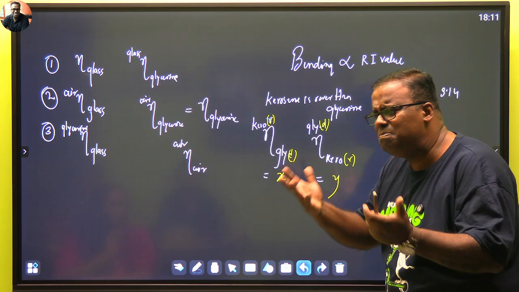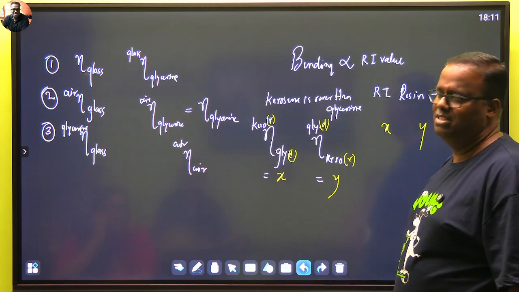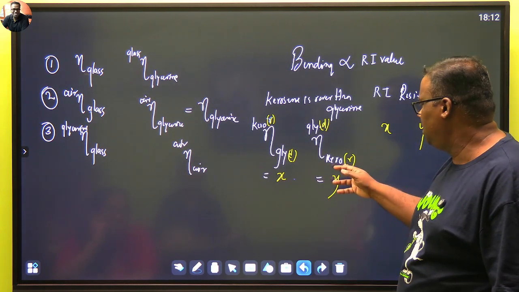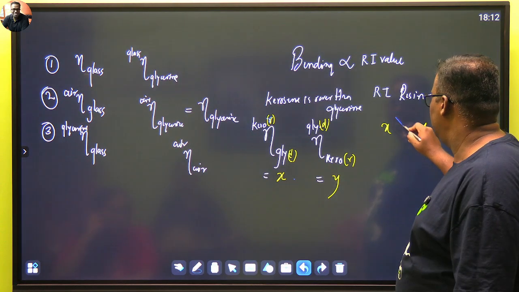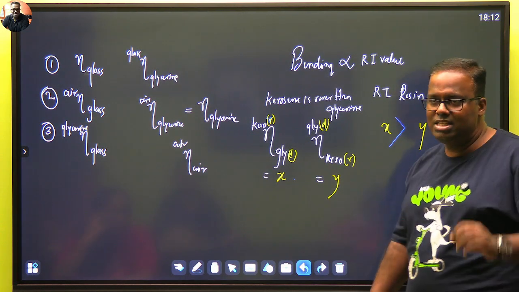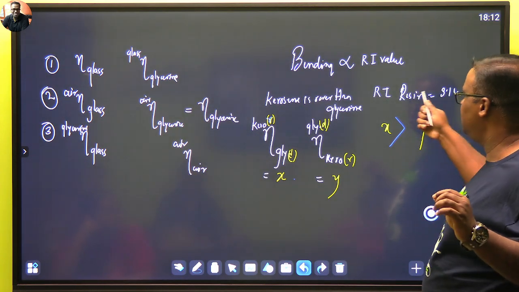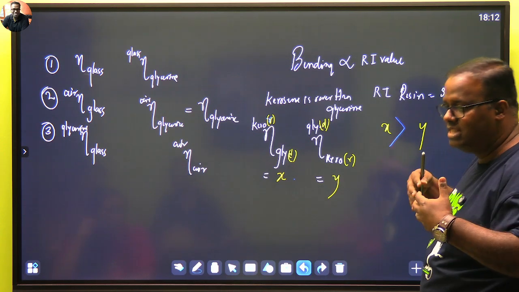Because as simple as that, you are measuring the refractive index of a denser medium as compared to rarer. So its refractive index has to be more. You are measuring the refractive index of a rarer medium. So X will always be greater than Y. ये चीज समझ में आया? ये हमें ये बताता है कि अगर किसी चीज का रिफ्रैक्टिव इंडेक्स ज्यादा है तो वो ज्यादा ऑप्टिकली डेंस है.